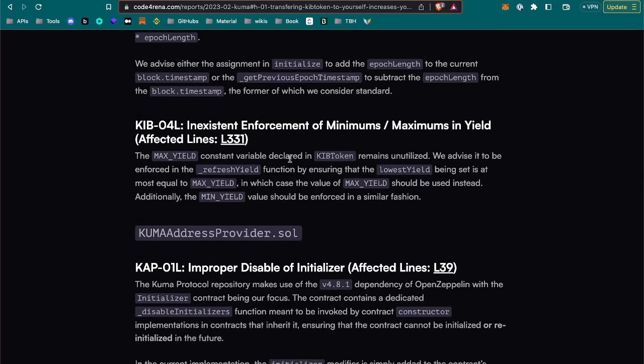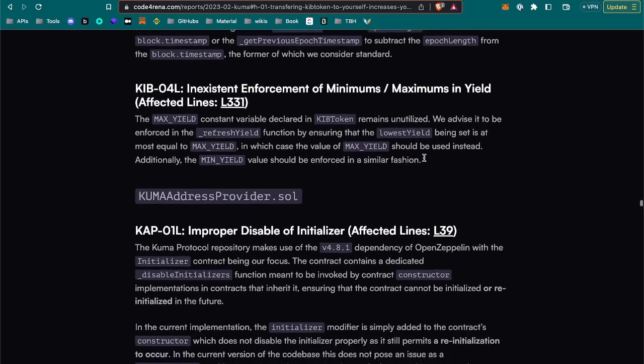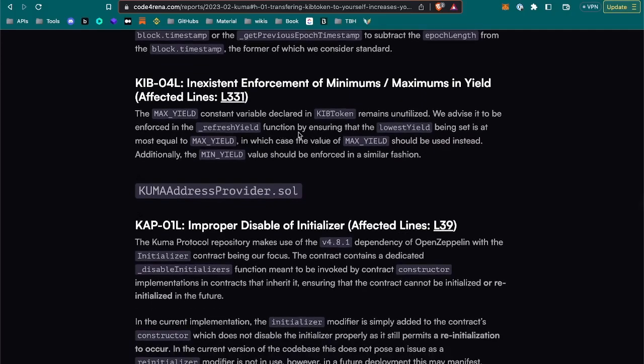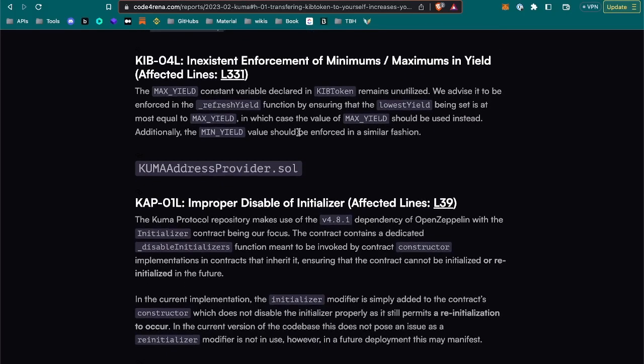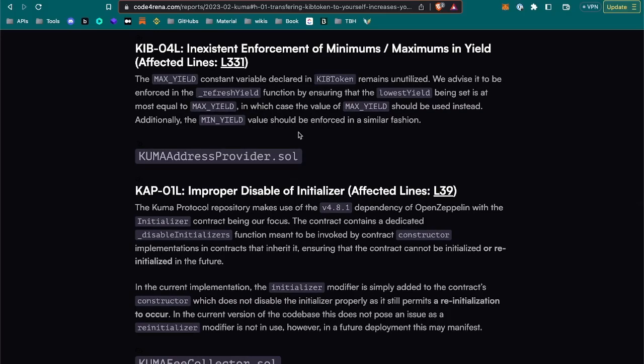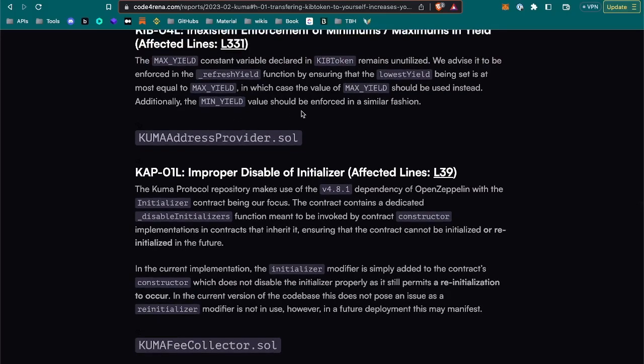Minimum and maximums in yield. The max yield constant variable declared remains unutilized. We advise it to be enforced in the refresh yield function by ensuring that the lowest yield being set is at most equal to max yield, in which case the value of max yield should be used instead. Additional domain, okay.